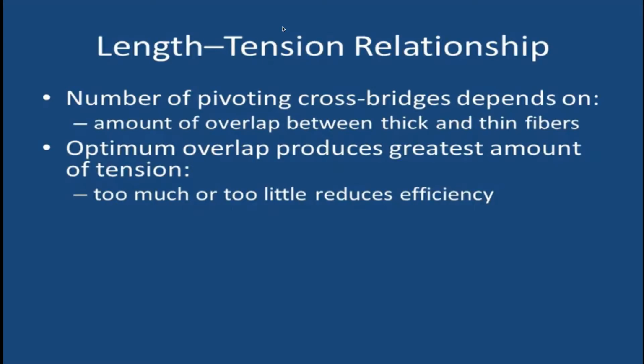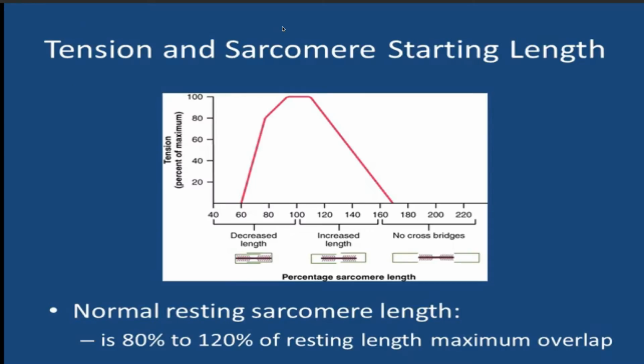So, in the length tension relationship, which we hinted at earlier in this unit, the number of pivoting cross bridges depends on the amount of overlap between thick and thin filaments. And there's an optimum amount of overlap to produce the greatest amount of tension, but too much or too little overlap reduces the efficiency. Normal resting sarcomere length is about 80 to 100% of resting length of maximum overlap.